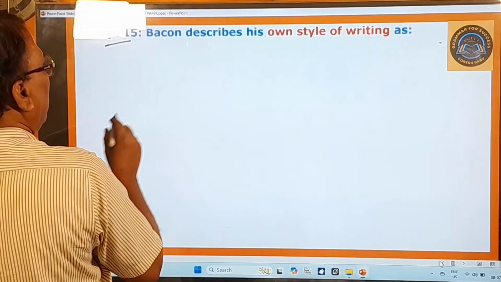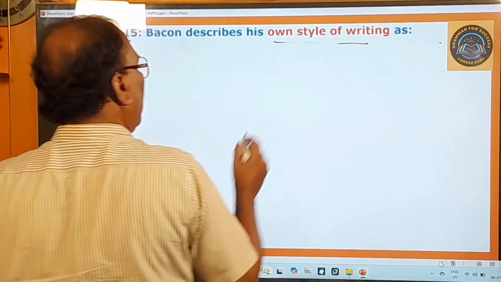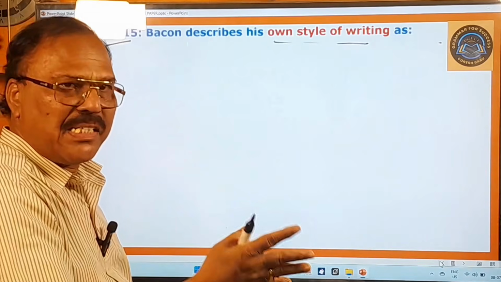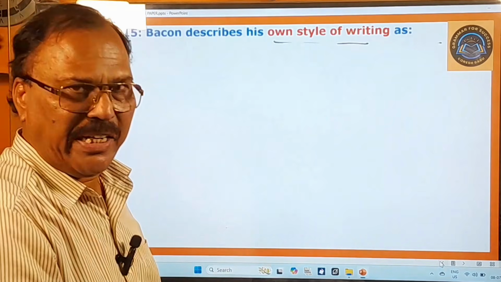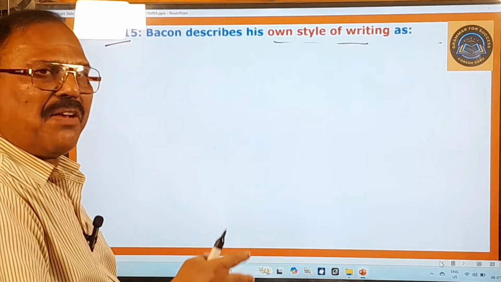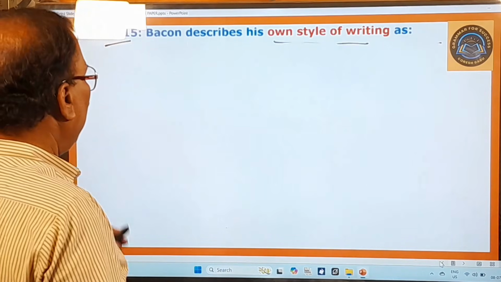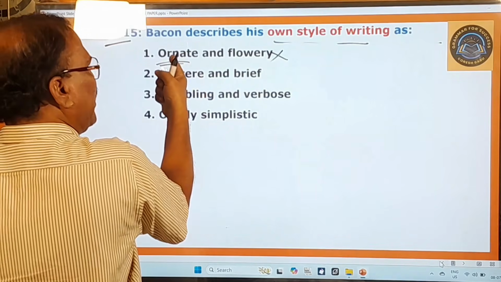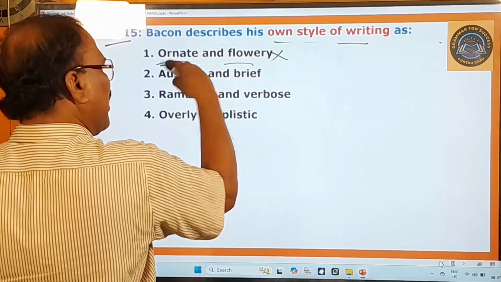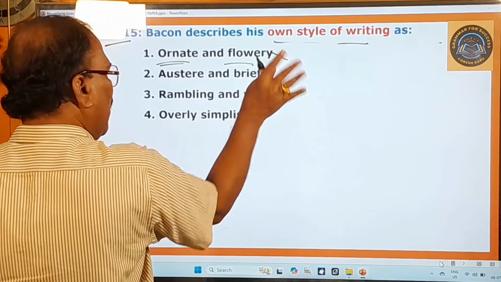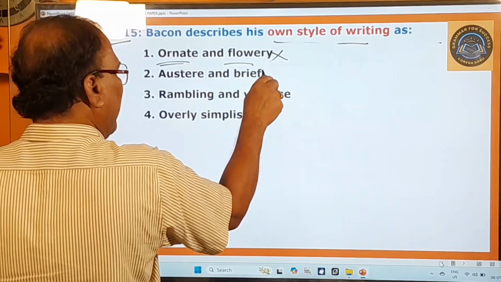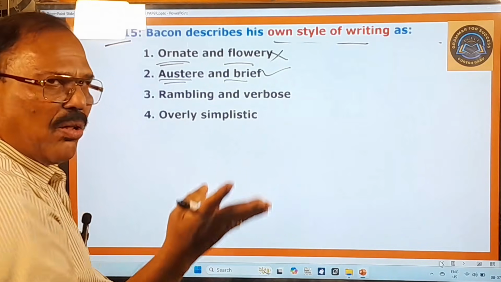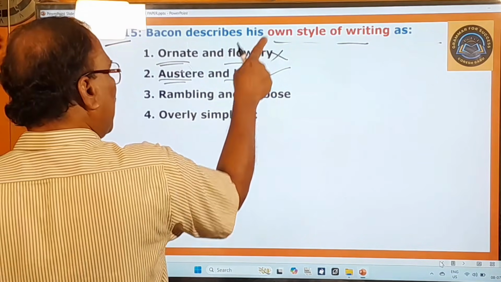115th question. What is that? Bacon describes his own style of writing. You know very well, he described that his style of writing was very concise, direct, and weighty with full meaning and all that. In one of the essays, he himself has acknowledged that. Okay, and here you pay attention. Ornate and flowery. No. Ornate means decorative, and flowery means decorative. Okay. Bombastic and all that. No. Austere and brief. Yes, austere means very serious, and brief, very short and pithy and all that. Okay, austere and brief, that is the correct one.